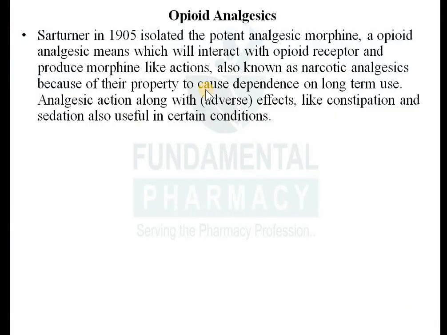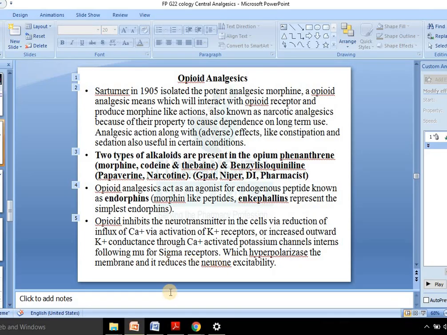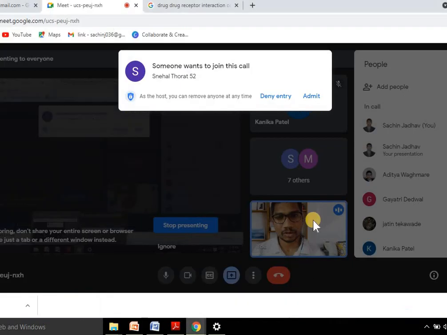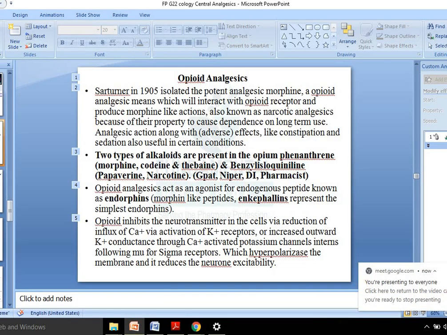These narcotic analgesics, you know, are also known as central analgesics or narcotic analgesics. Why are they known as narcotic analgesics? Because they have a property to cause dependence, to cause habituation. That's why they are known as narcotic analgesics. Long-term use of these drugs like morphine, codeine, thebaine and all other narcotic drugs, 90% of them have addiction liability. Few drugs will have less addiction liability, few drugs will have more addiction liability. That is the only difference, and that difference is because of the structural difference of the narcotic analgesics.